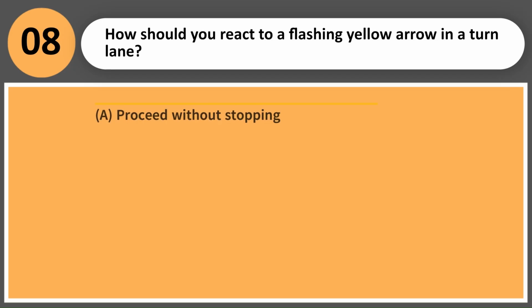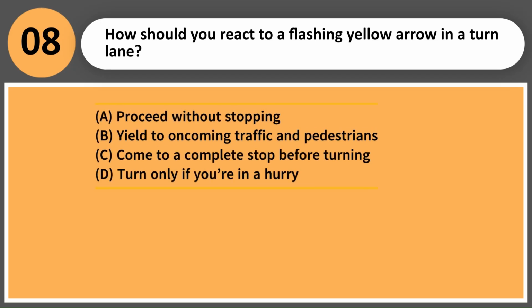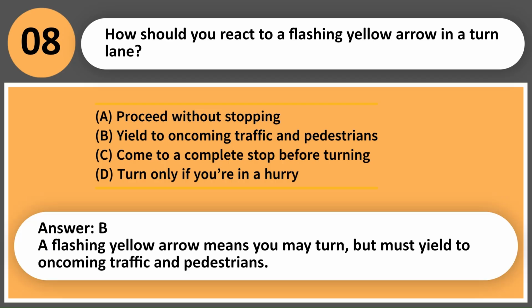How should you react to a flashing yellow arrow in a turn lane? A. Proceed without stopping. B. Yield to oncoming traffic and pedestrians. C. Come to a complete stop before turning. D. Turn only if you're in a hurry. Answer, B. A flashing yellow arrow means you may turn, but must yield to oncoming traffic and pedestrians.